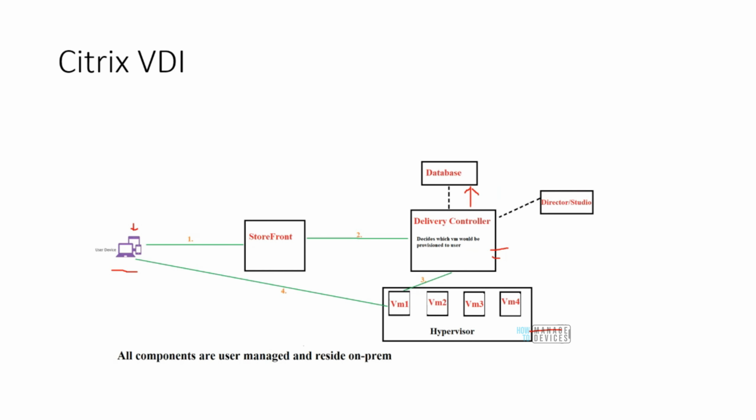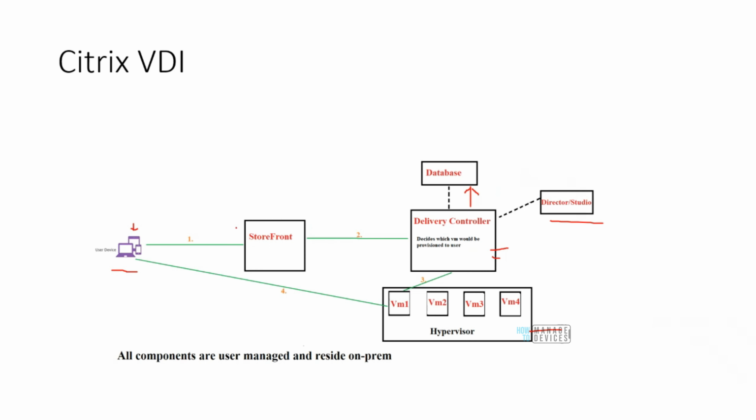So the delivery controller is connected to a database, which is going to contain all the information in the infrastructure: all the policies created, all the farms that are there, all the virtual machines, the applications and stuff like that, right? And then there is an interface called Director or Studio, which is used to manage the delivery controller. Okay. And then there is an interface called Storefront. Think of it as a kind of a gateway, if you would call it.